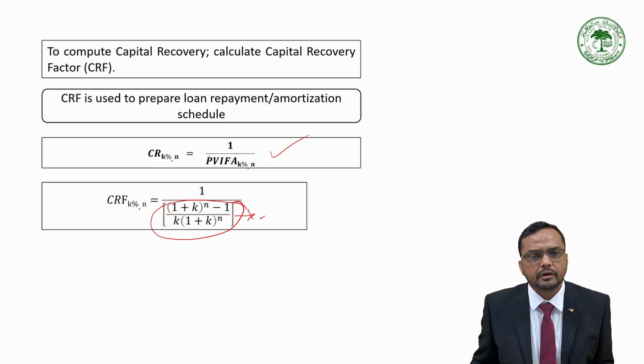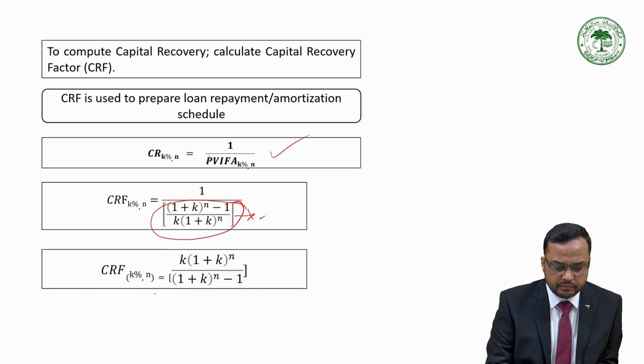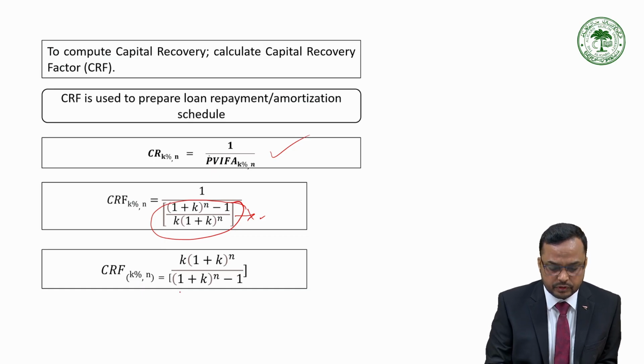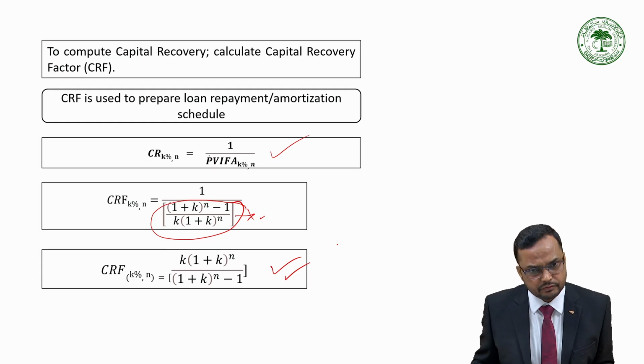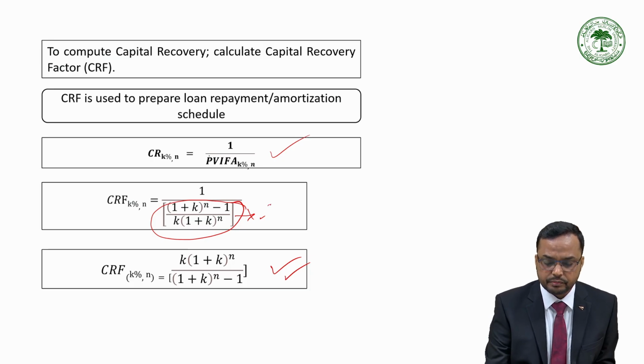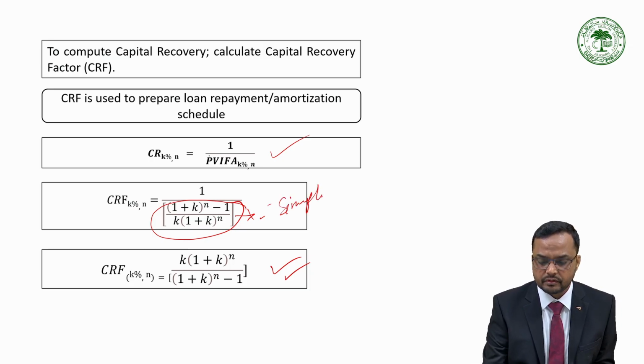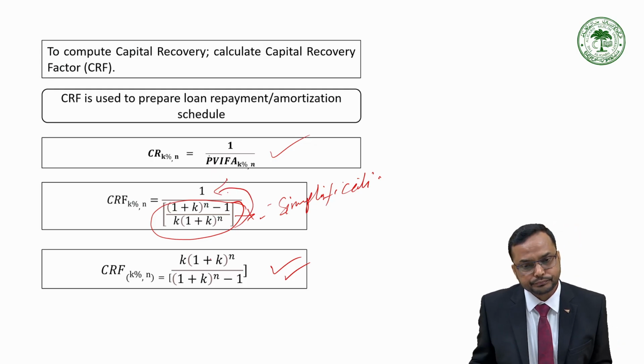As it is the reciprocal, this is another formula of the present value of annuity. So the capital recovery factor is K into (1 plus K) to the power n, over (1 plus K) to the power n minus 1. On simplification, we will get the capital recovery factor formula. So the final formula of the capital recovery factor is what?